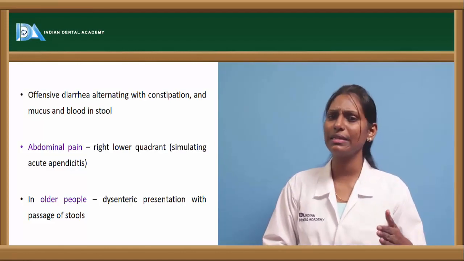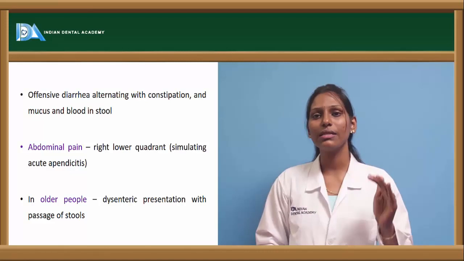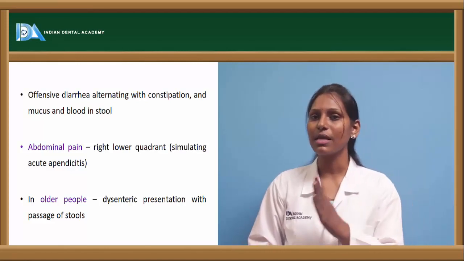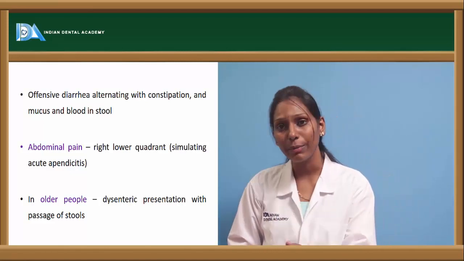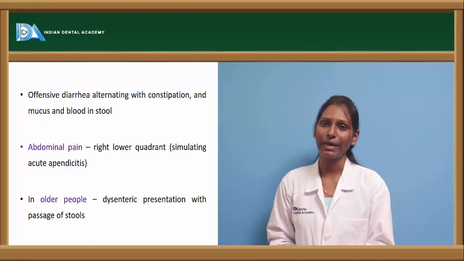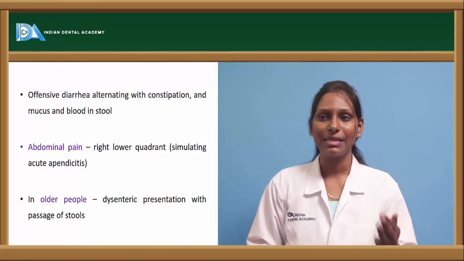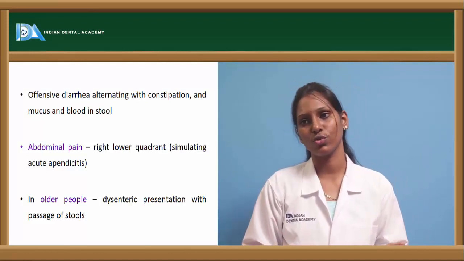Abdominal pain is usually seen in the right lower quadrant, which will simulate appendicitis. So this amoebiasis pain resembles acute appendicitis because of the abdominal pain in the lower right quadrant of the abdomen. In older people, there will be a dysenteric presentation with the passage of stools.